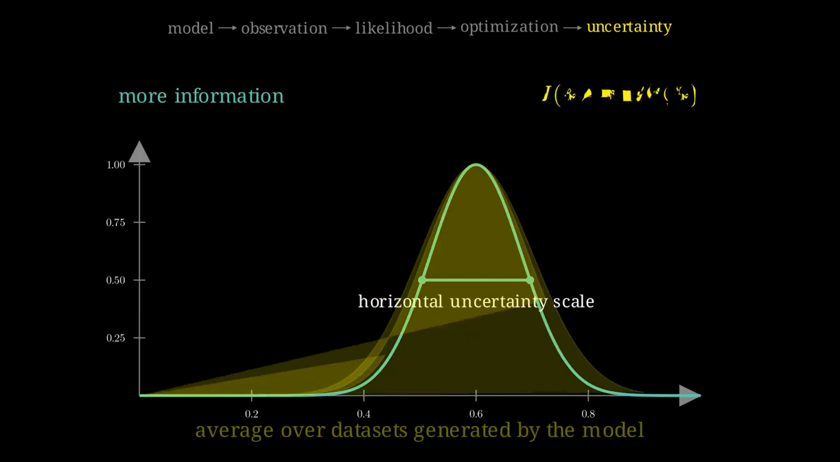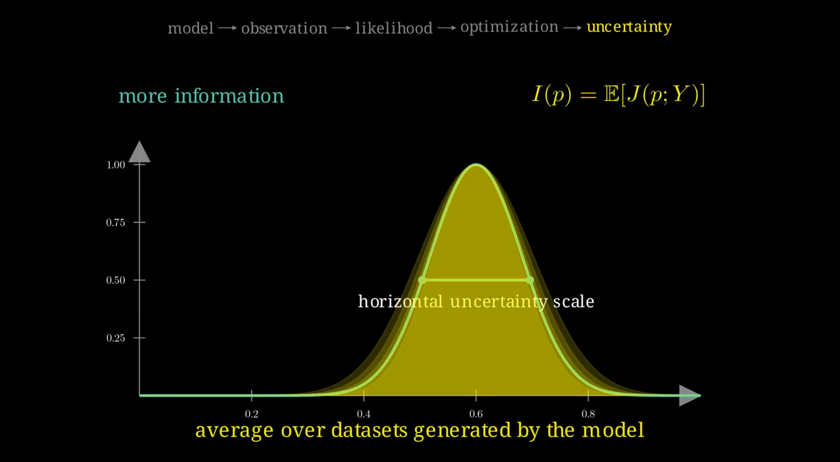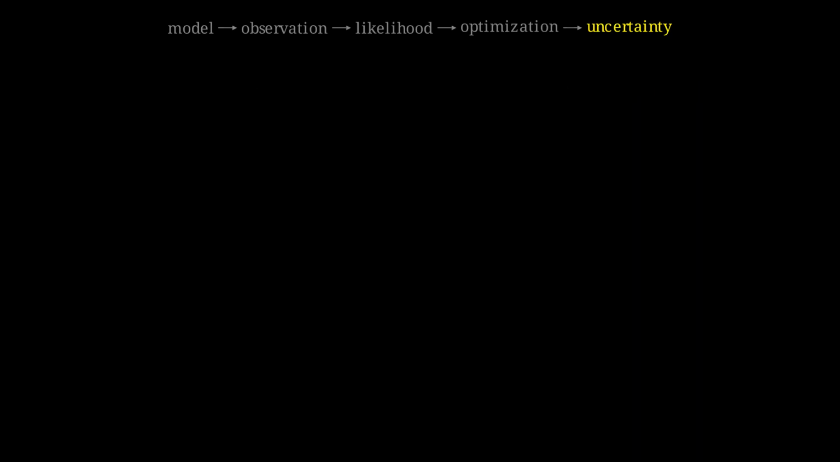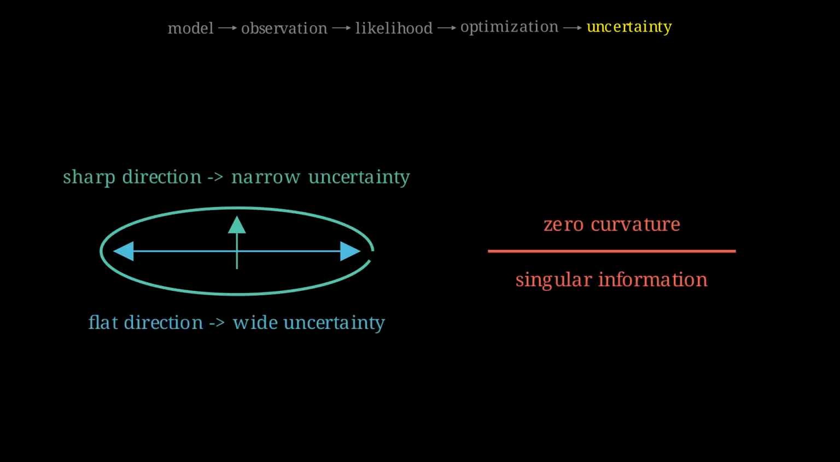We can derive that expectation in a simple case, or approximate it by simulation. More information means less attainable sampling variation. With several parameters, sharpness depends on direction. A narrow direction is well informed, a wide direction is weakly informed. Zero curvature signals a direction the data cannot identify.